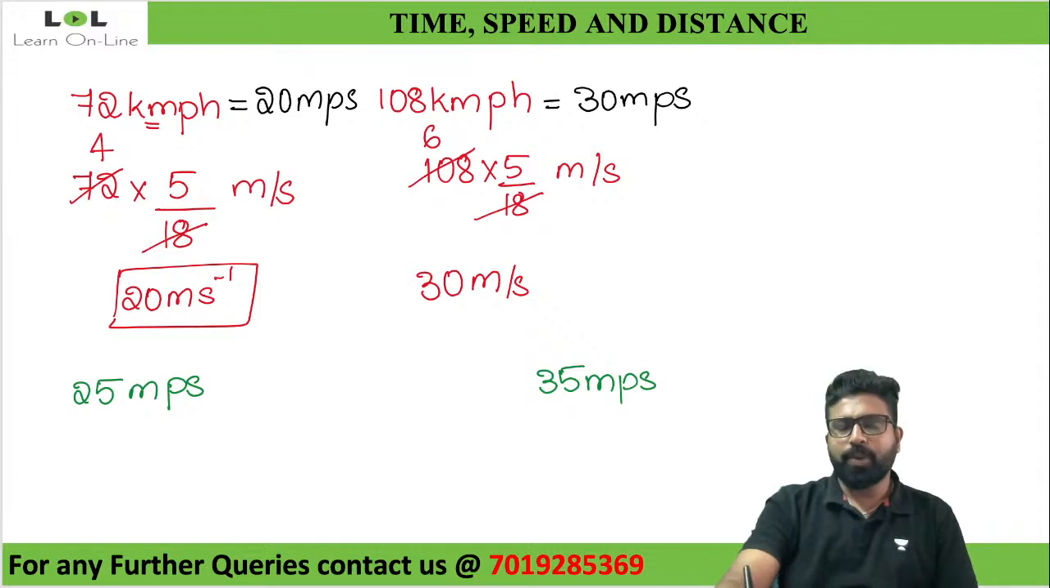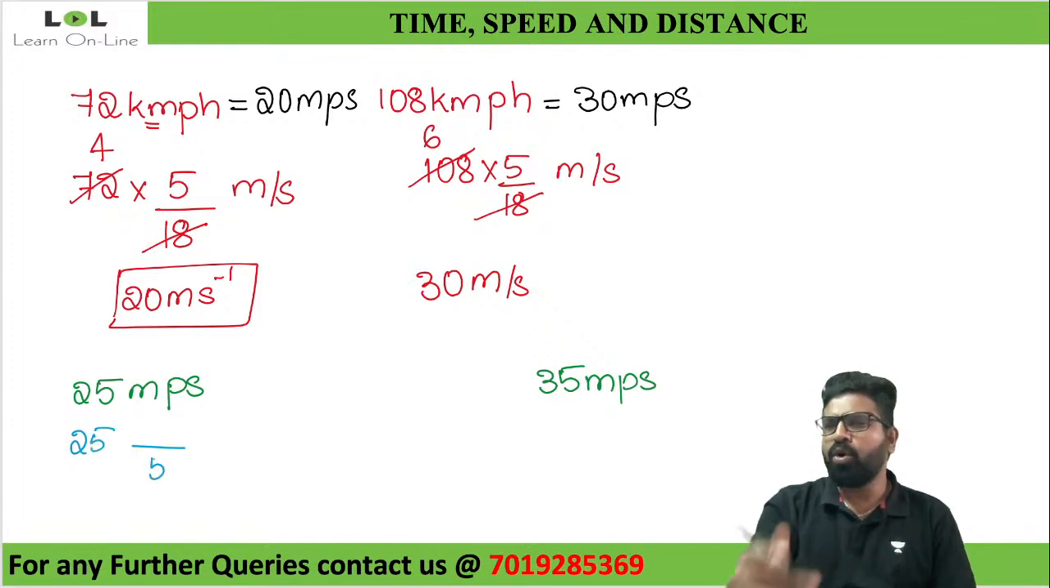Okay, look at this. 25 meter per second. Whenever you see meter per second, take 5 in the denominator. If you see kilometer, 5 is in the numerator. That's all. As simple as that. Into the remaining 18. So meter per second got converted into kilometer per hour.